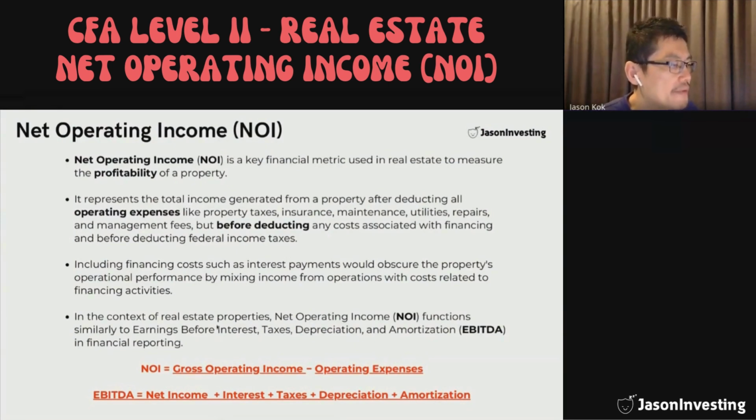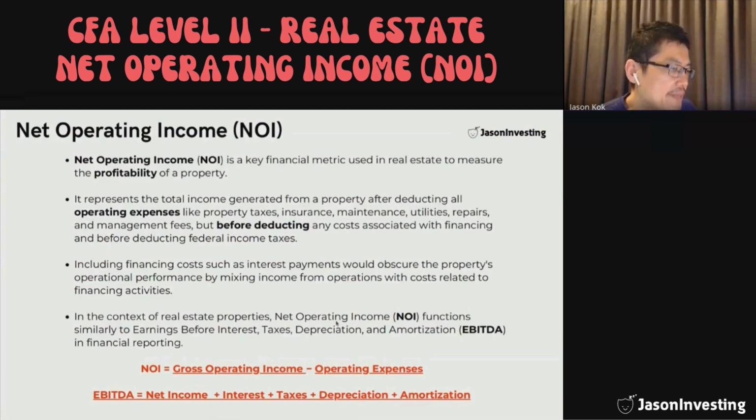So in the context of real estate properties, NOI functions similarly to EBITDA, which is earnings before interest, taxes, depreciation, and amortization. EBITDA is used for financial reporting in companies, and it's basically adding interest, taxes, depreciation, and amortization back into net income. While NOI is just the gross operating income minus the operating expenses.